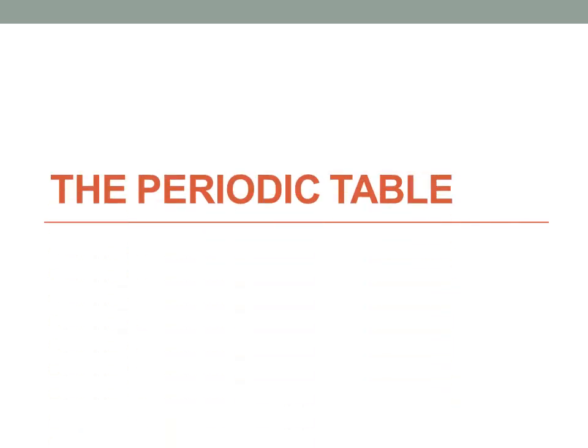Today we start a new lesson, the periodic table. It is a human instinct to classify, that is, to put things of one kind in one group and of another kind in another group. Towards the end of the 18th and the beginning of the 19th centuries, more and more elements began to be discovered and their individual properties and compounds had begun to be studied. Soon, the need arose for classifying them so as to make their comparative study easier.